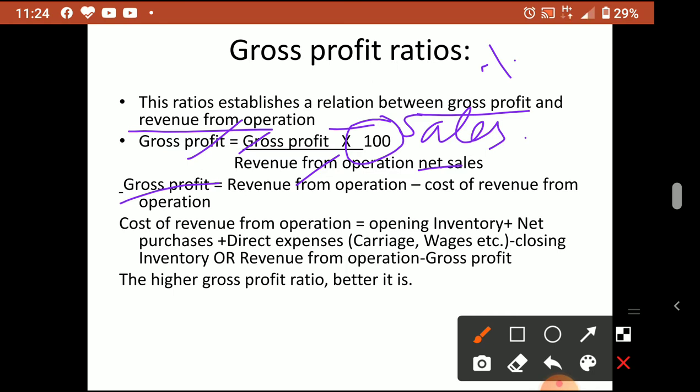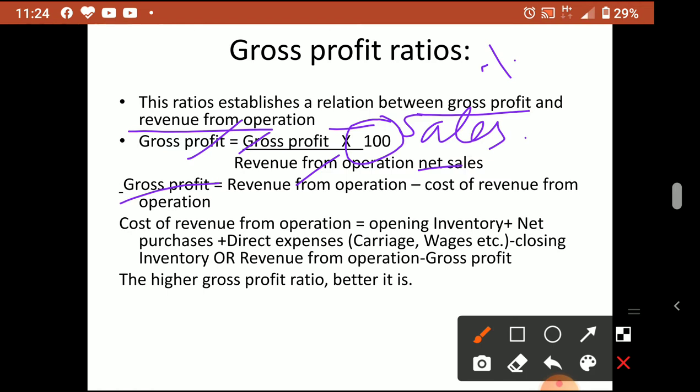Sales are not included; you take all the other items and subtract the closing stock. Then you get the cost of revenue from operations.